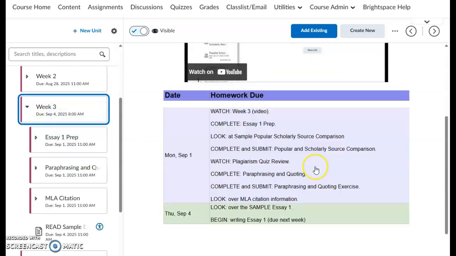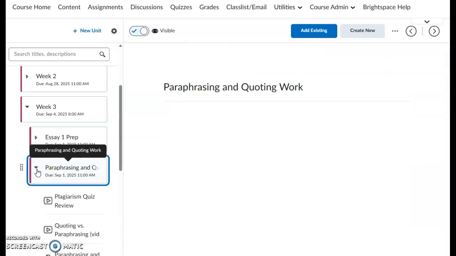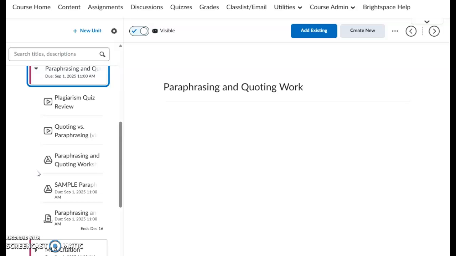So if we go back to our list here, the popular scholarly source comparison, that's what this is. It's part of our Essay 1 Prep section. Now, another thing we're going to do here to get ready is to go through and take a look at quoting versus paraphrasing.